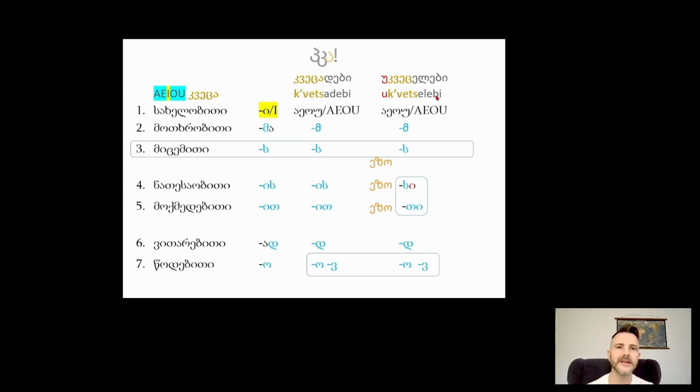Uk'etzelebi simply means that there is no change, there is no kwetza, the activity didn't take place. So ezo keeps the o, ezo si, ezo ti, right? It belongs here. We looked at this column with ku, so o and u within this column. And that actually can apply, Georgians can do this miraculously. I have to literally write it and go back to my tables to get it done, but step by step we learn them.